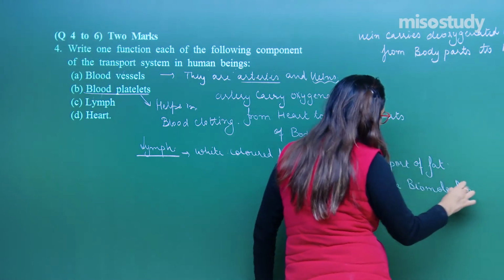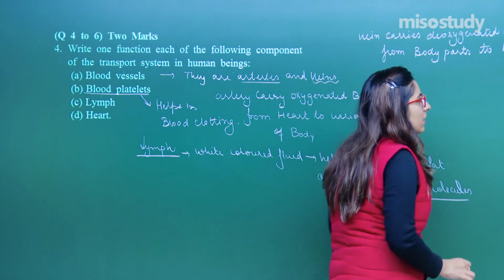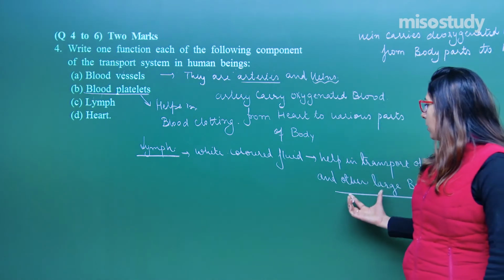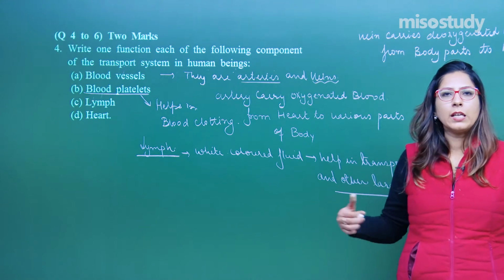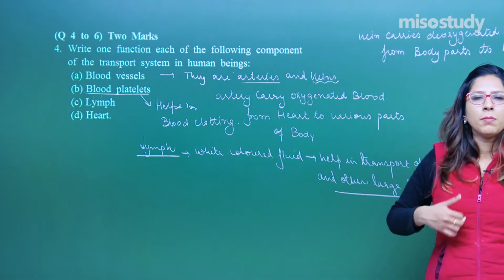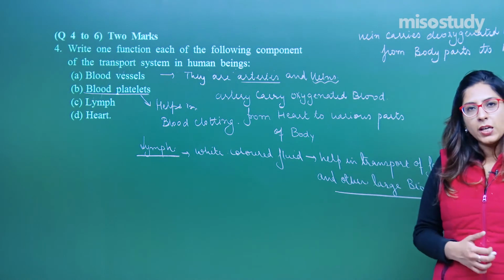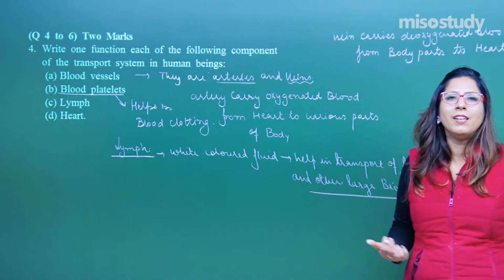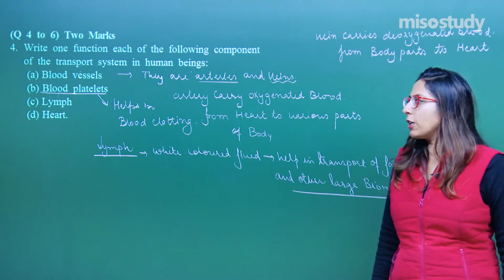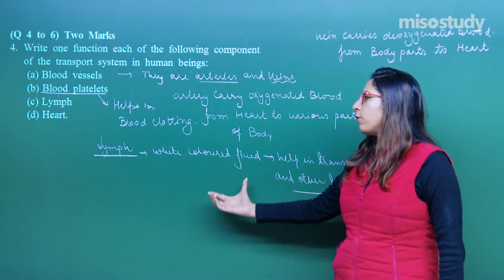Some of the biomolecules are larger in size and they cannot enter into blood vessels. The size is so big that they cannot enter our blood vessel, so they remain in your intestine only. From there it is absorbed into the lymph, from where it is circulated to the various parts of the body. This is the function of lymph, the white colored fluid.